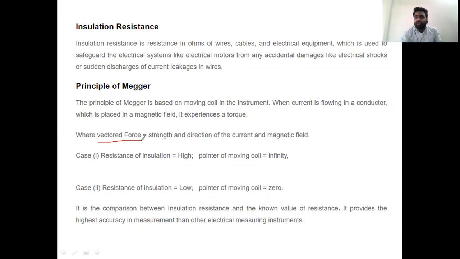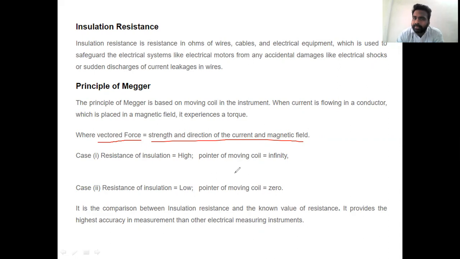How is this vector torque developed? It is developed with the help of the strength and direction of the current flowing in the presence of the magnetic field. That means with the current flowing in the conductor and the strength of the magnetic field, this vector torque is achieved. So in the principle of Megger operation, we deal with two types of resistances: when the resistance of the insulation is very high, and when the resistance of the insulation is very low.